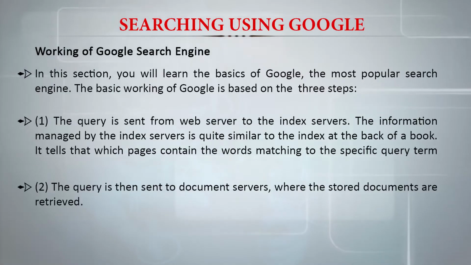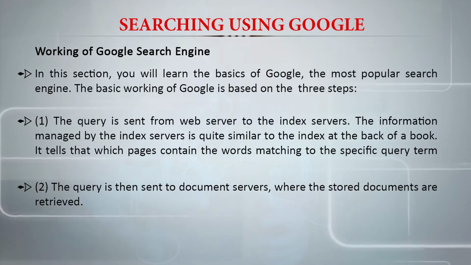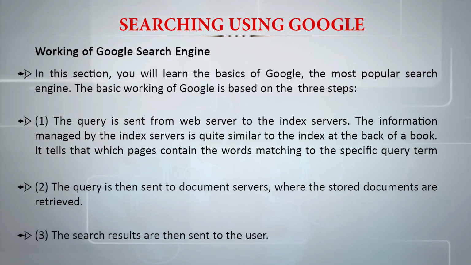Sometimes the information may be there and it may have skipped the index, but normally, when we are looking for specific terms such as deep learning, if it is not present in the index, it most likely means that the book doesn't have information about it. So index creation is a very important step. The query is then sent to the document server where the stored documents are retrieved, and then the search results are sent to the user.